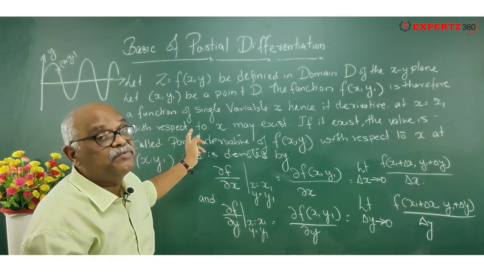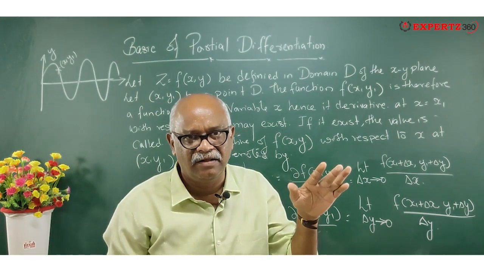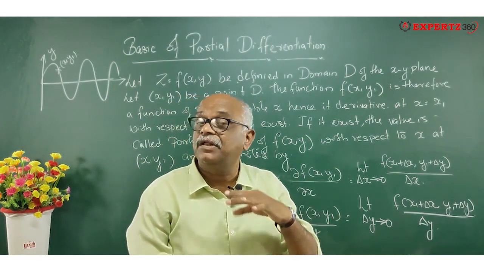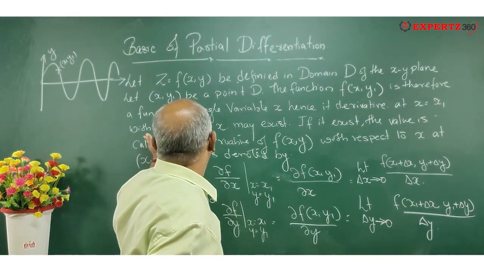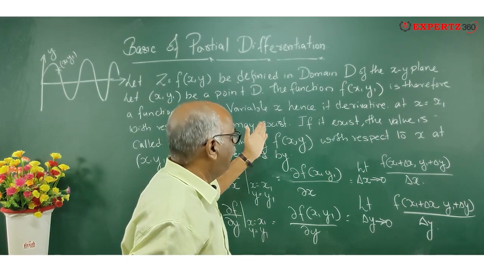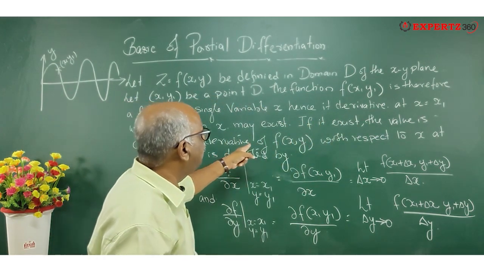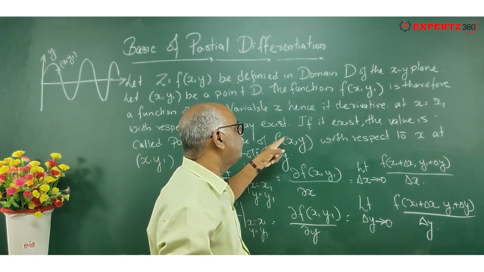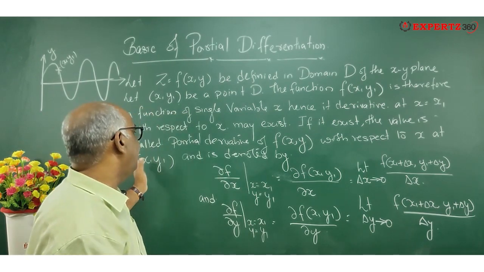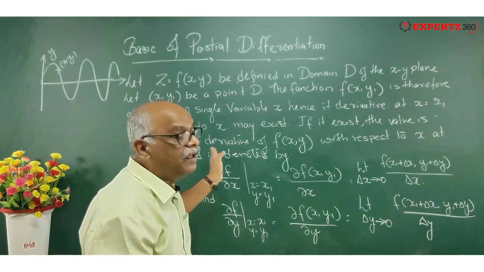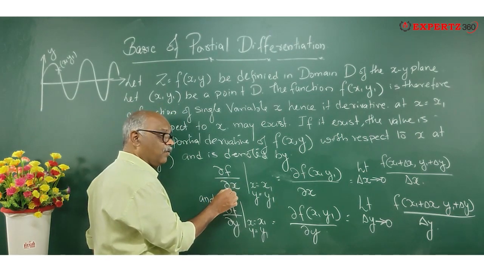with respect to x, I am differentiating with respect to x, keeping y as a constant. I can do the differentiation with respect to y, then I will keep x as a constant. So with respect to x, if it exists, the value is called the partial derivative of f of x comma y with respect to x at x1, y1 and is denoted by dou f by dou x.